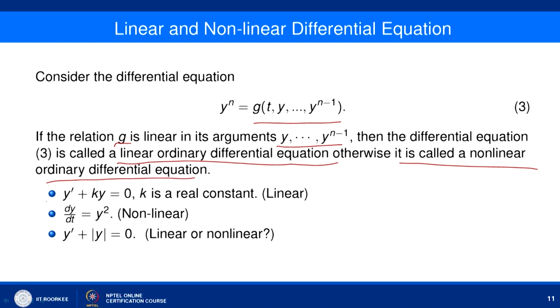So, for example, if you look at y' plus ky equal to 0, we can see that here your y' is coming in a linear manner. So, we call this a linear differential equation, whereas the second problem, that is dy/dt equal to y square, here y square is not linear. So, we say that it is a non-linear differential equation. If we simply say that linearity means that they are present in the equation in a linear manner, in the sense that they have only one power, and the coefficient of y or derivative of y may be only a function of t, the independent variable.